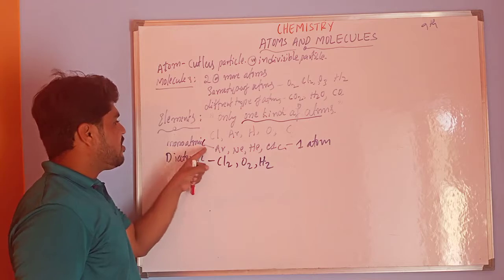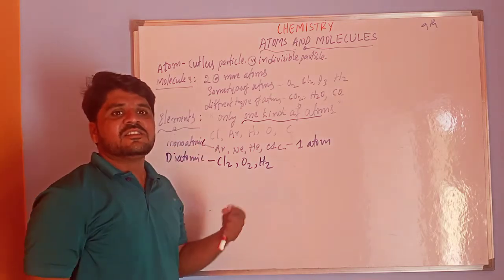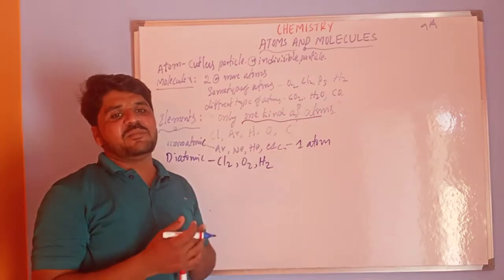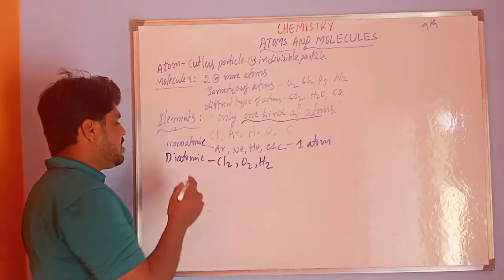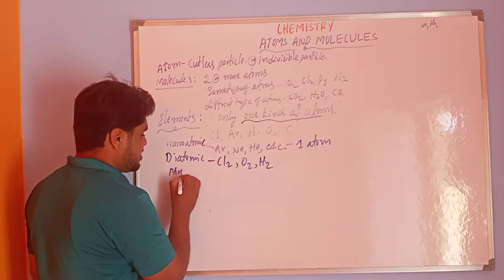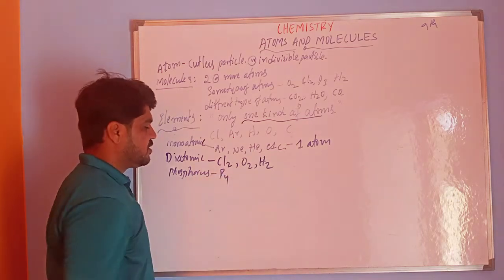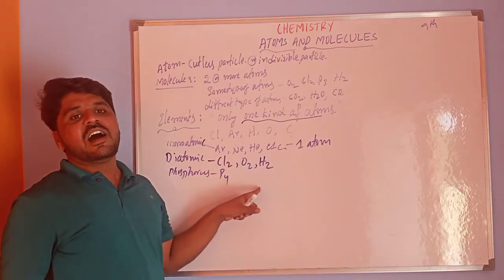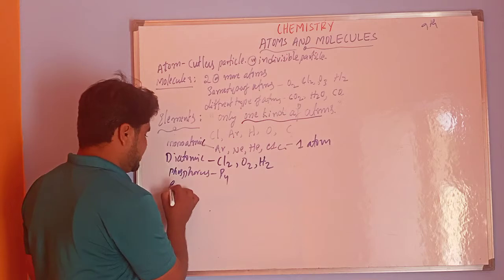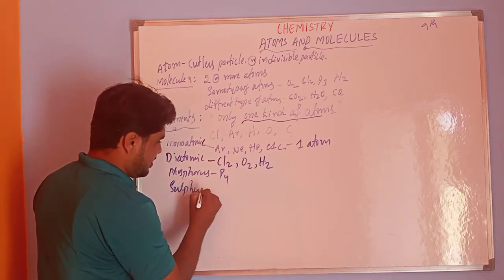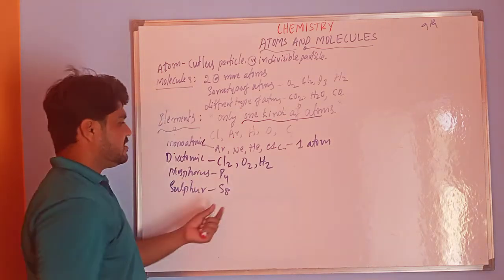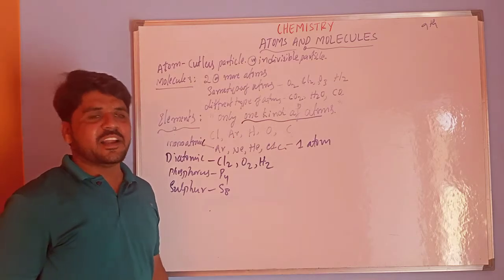This is monoatomic and diatomic. There are also polyatomics, like phosphorus, P4, tetraatomic, and sulfur, S8. These also come under polyatomic.